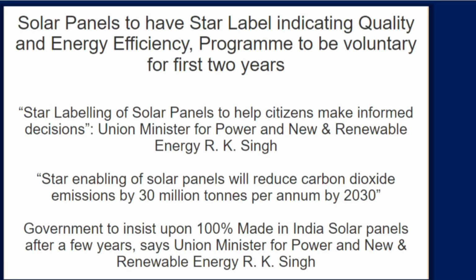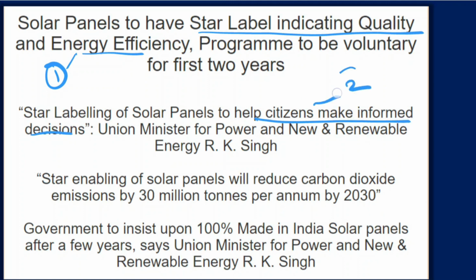Next article. Solar panels to have star label indicating quality and energy efficiency. This is very important. They might ask you, star label in solar panels indicates which of the following? It indicates quality and energy efficiency. Star labeling of solar panels to help citizens make informed decisions. This is also important. Directly they will pick up statements from PIBs. Okay, so be very, very cautious. Star labeling of solar panels will reduce carbon dioxide emissions by 30 million tons per annum by 2030.